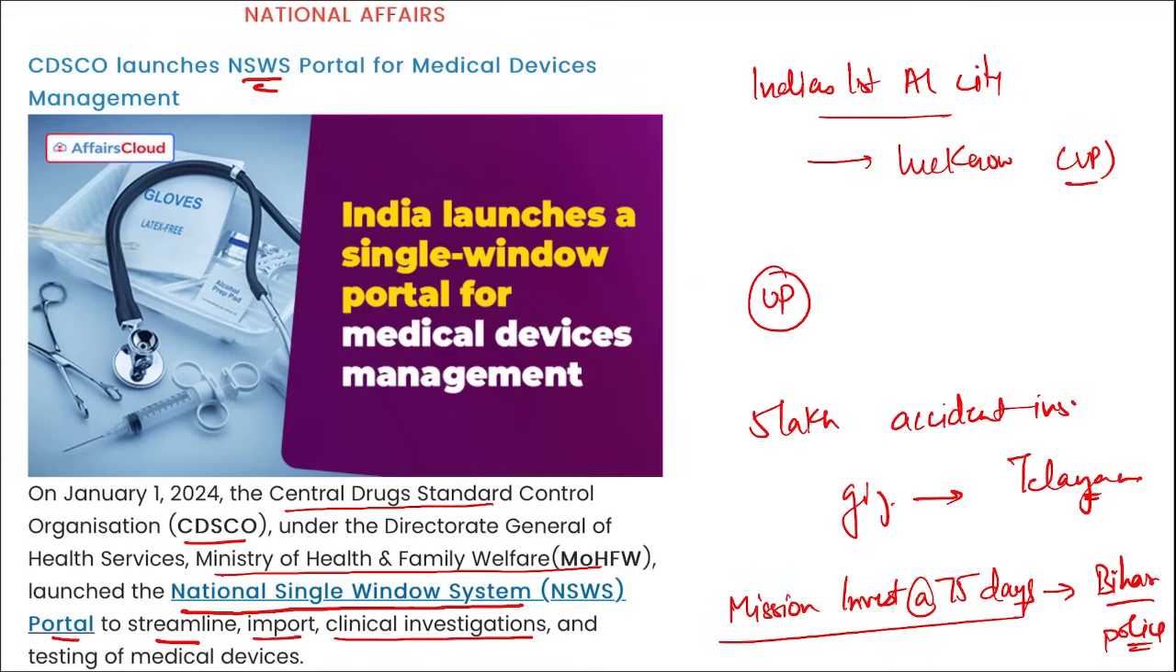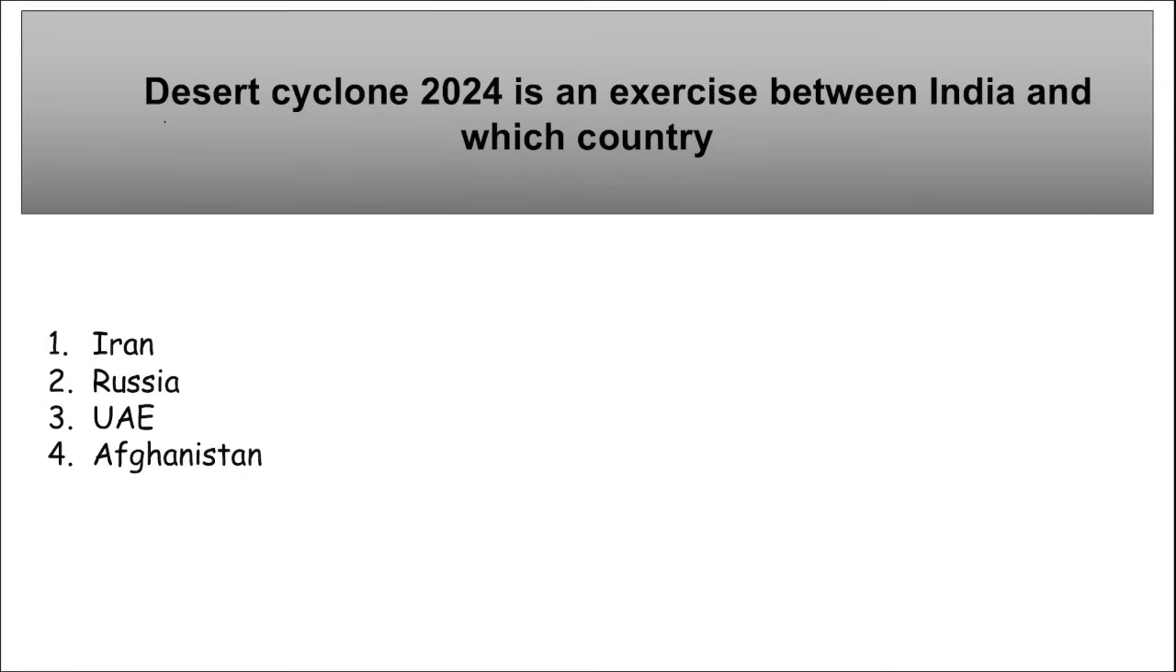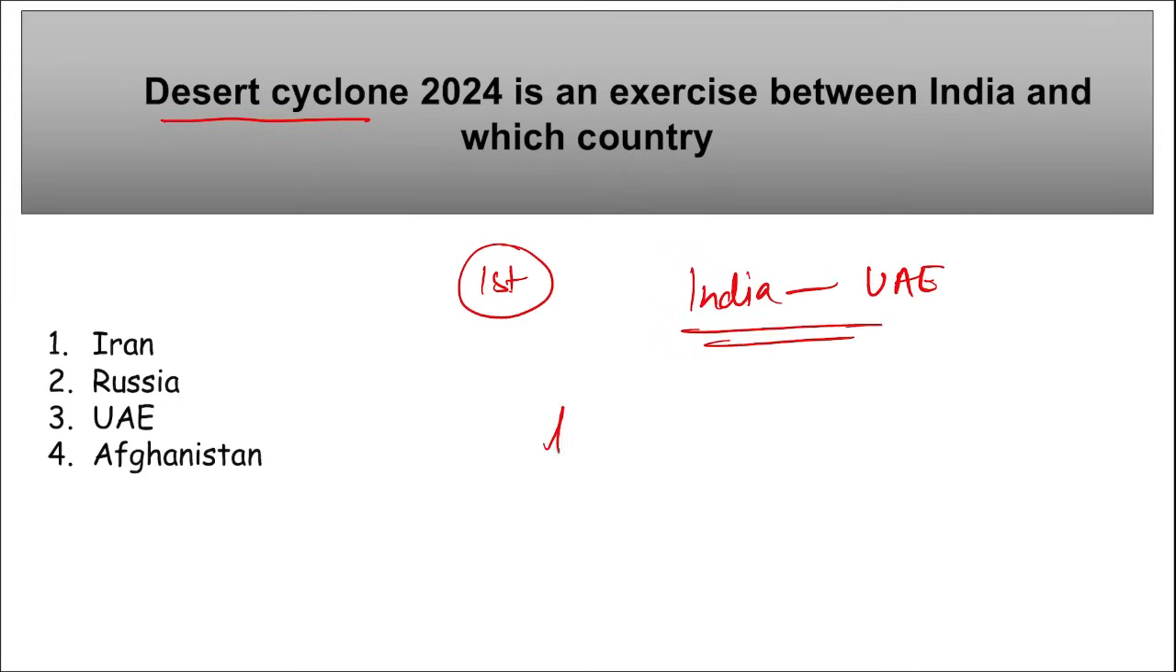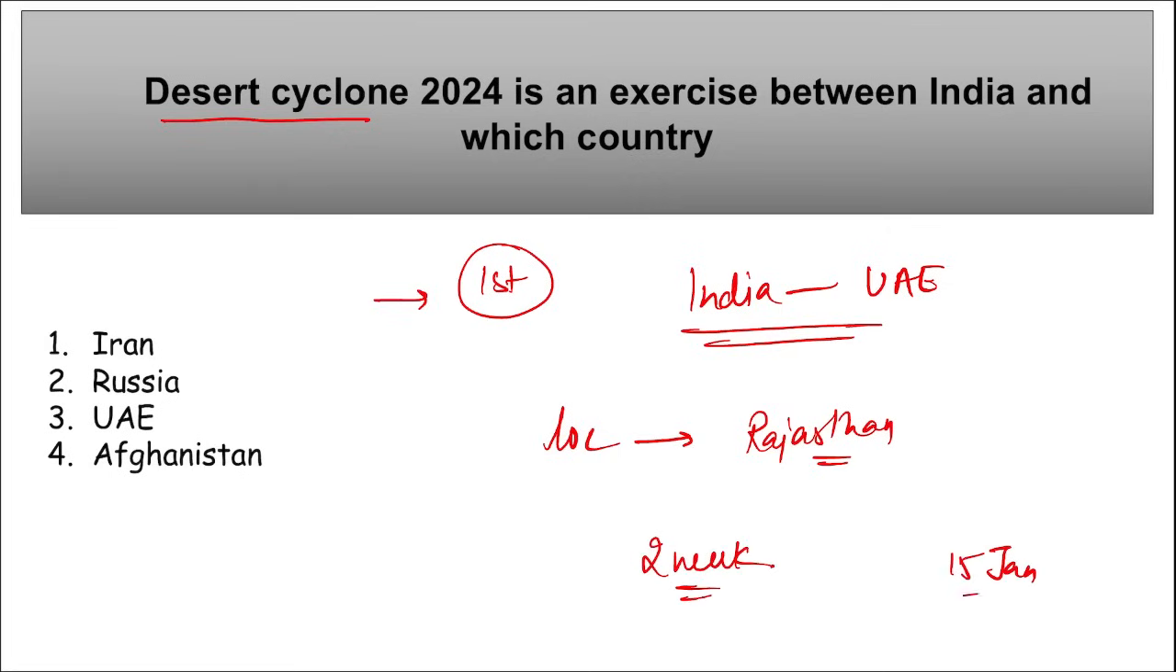Correct? Next, Desert Cyclone 2024. This is an exercise between India and which country? So Desert Cyclone 2024, remember, this is the first edition of the exercise that was held between India and UAE. Important. Then location also becomes important because this is the first edition of this exercise. This exercise was held in Rajasthan. Right? This is a 2-week long exercise. This exercise will conclude on 15th of January.